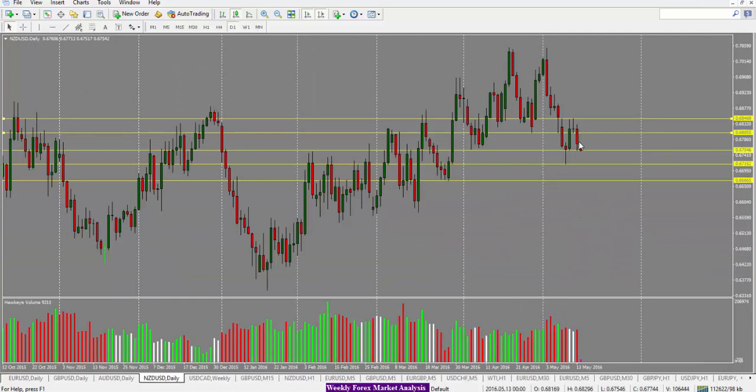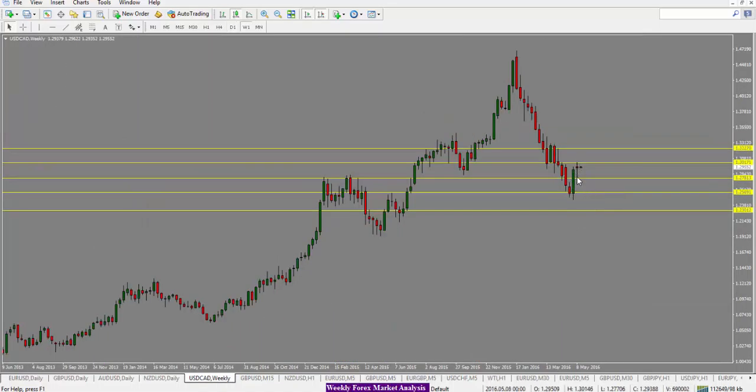Looking at the daily close here as well, it did close to the downside. However, we do have the support and resistance line at 6750. So once it closes below that, we would be looking at 6715 area for the next target, and then finally into this support and resistance area at 6660.